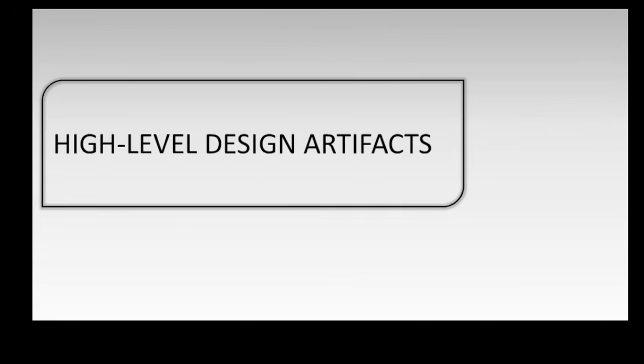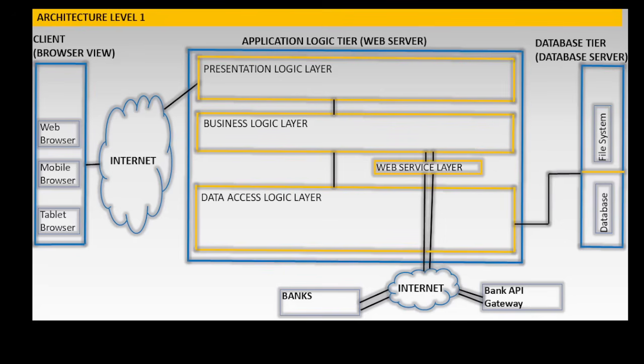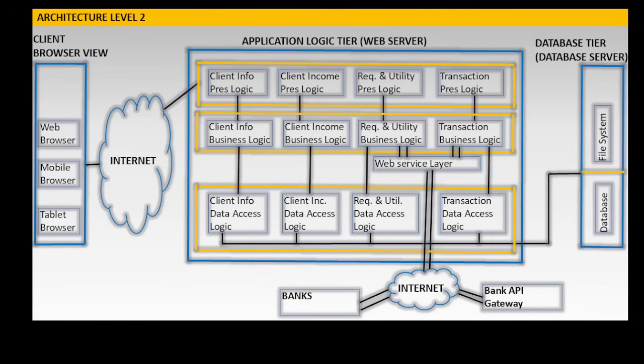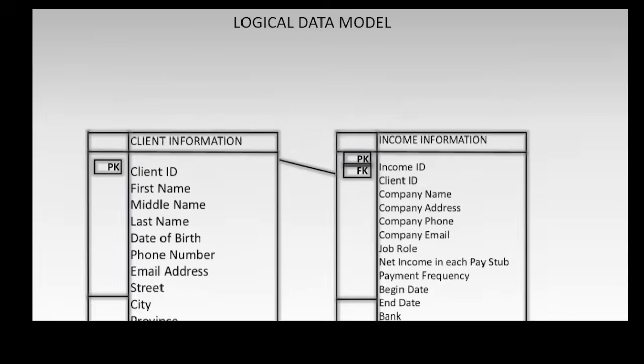Some high-level design artifacts are architecture level 1. Each layer in the application logic tier are like the floors of a house. Architecture level 2. Each module in the application logic tier are like the rooms in each floor of a house.